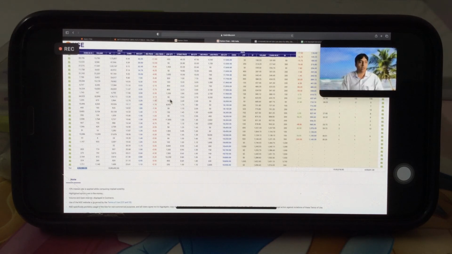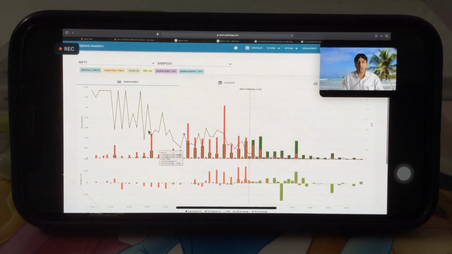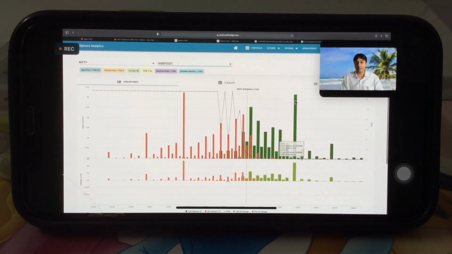If we go to option chain, open interest, right? This brown line is PCR. Brown line is PCR. So if we are checking for 16 September, this is the highest PCR.